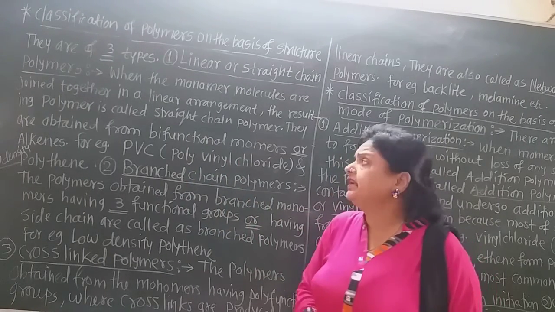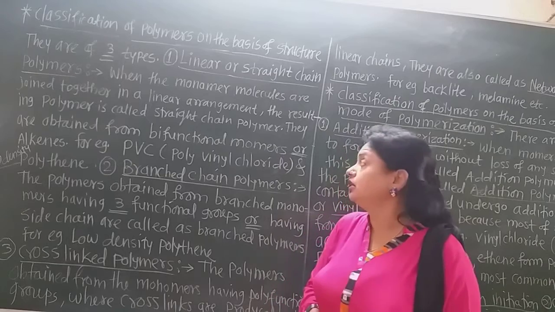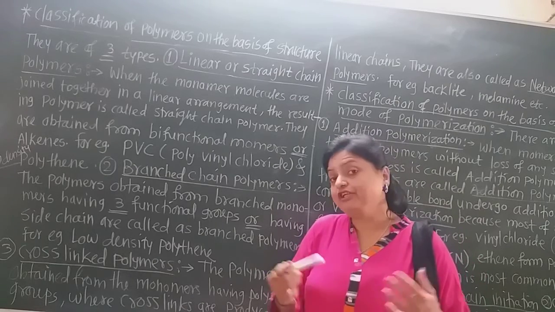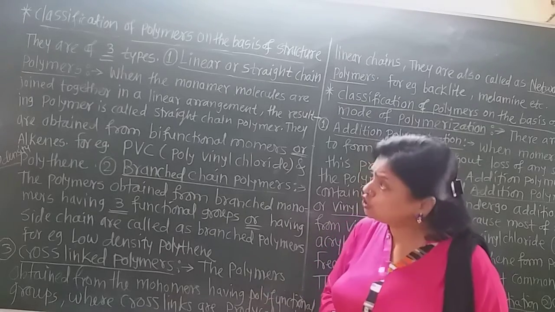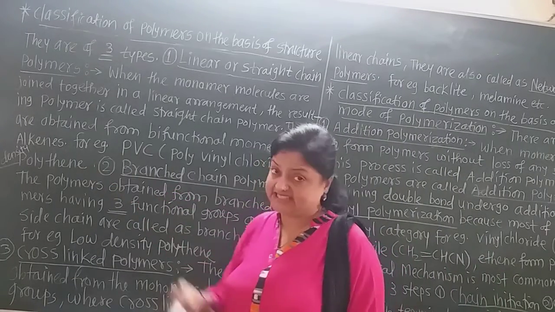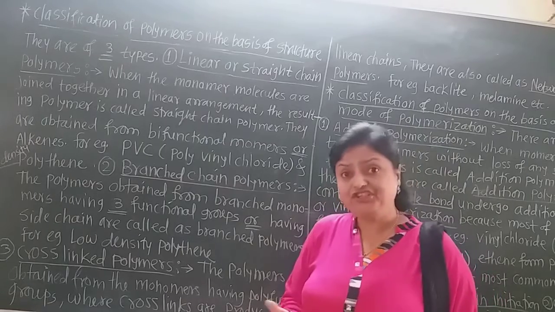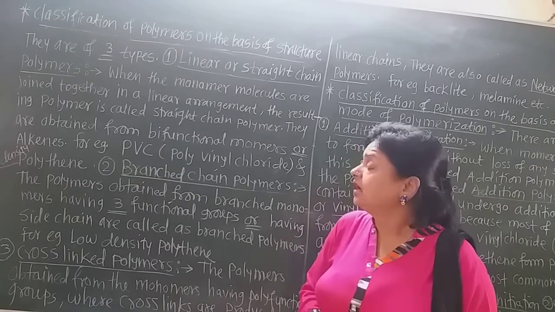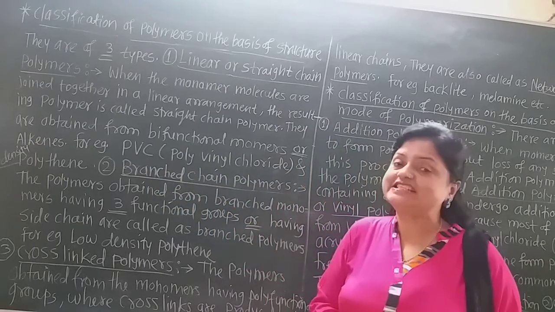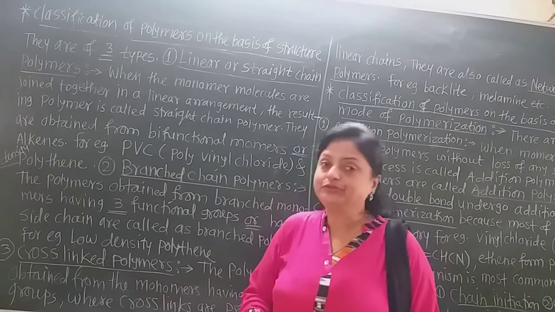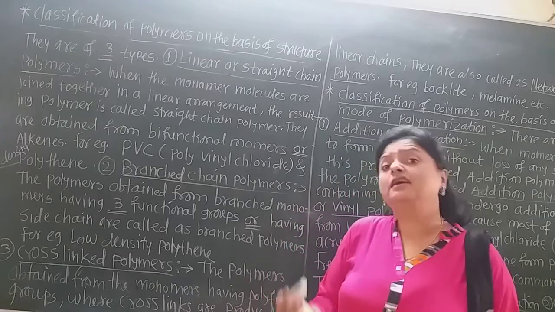They are obtained from bifunctional monomers having two functional groups, or they are also obtained from alkenes by addition reactions.